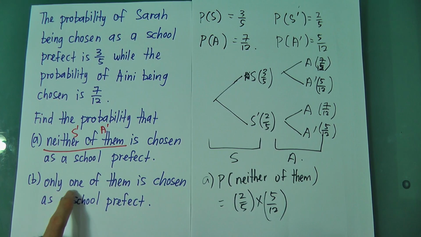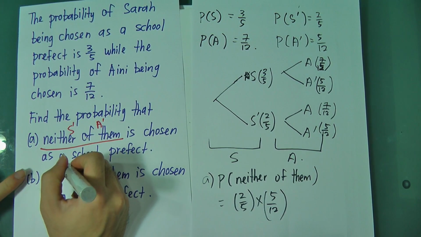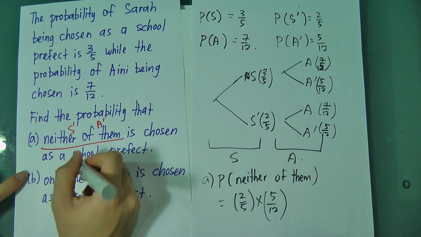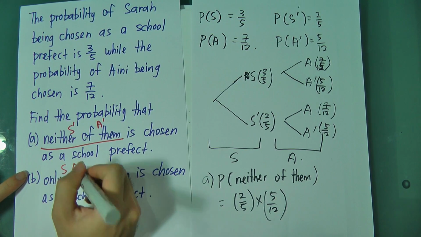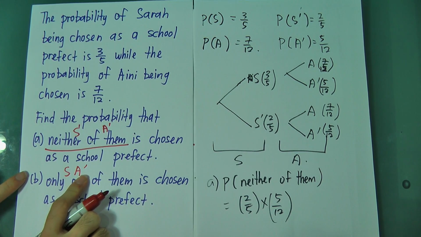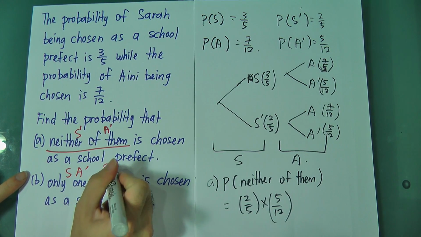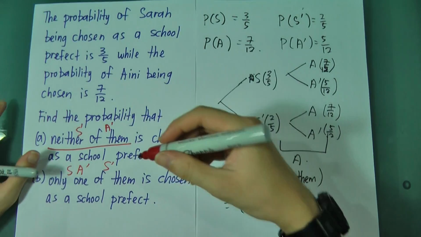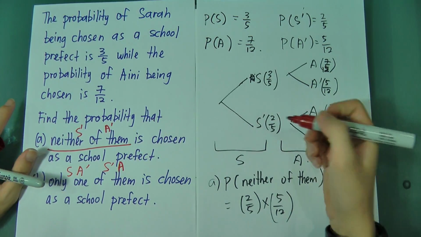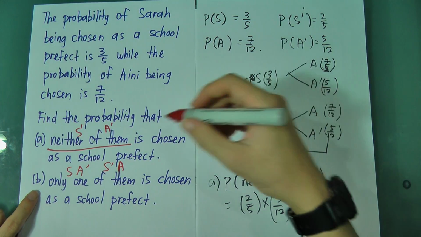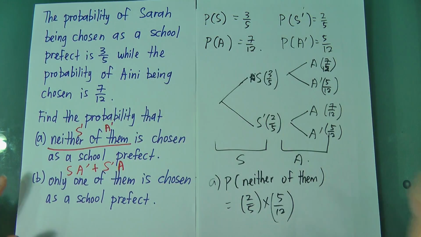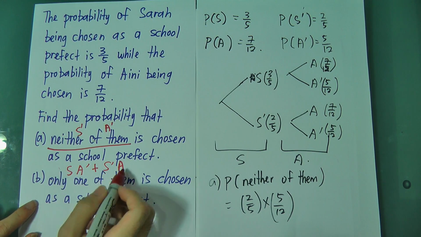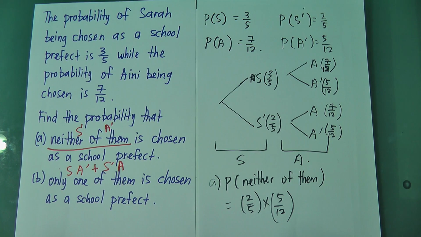When you've done the first part, you go on to the second part. Only one of them is a school prefect. What is the meaning of only one of them? It means I choose Sarah over here, then I cannot choose Aini, so Aini is not chosen. If I didn't choose Sarah over here, then I have to choose Aini. This means one of them. And then we add both of these together, because these are two different cases.